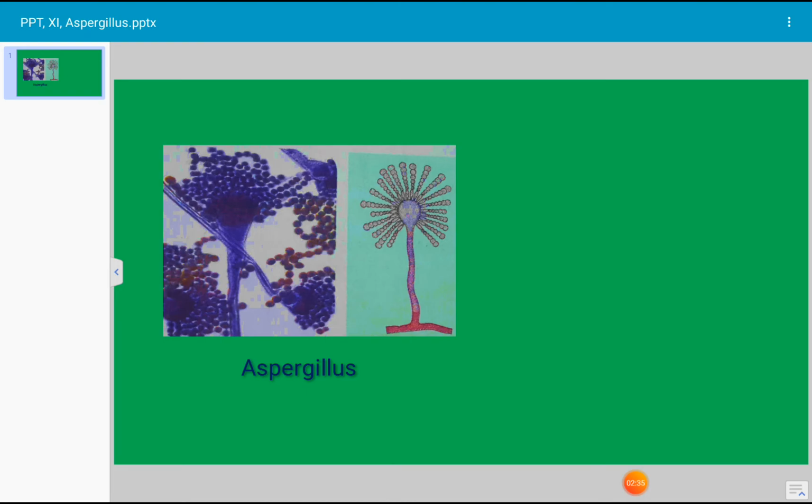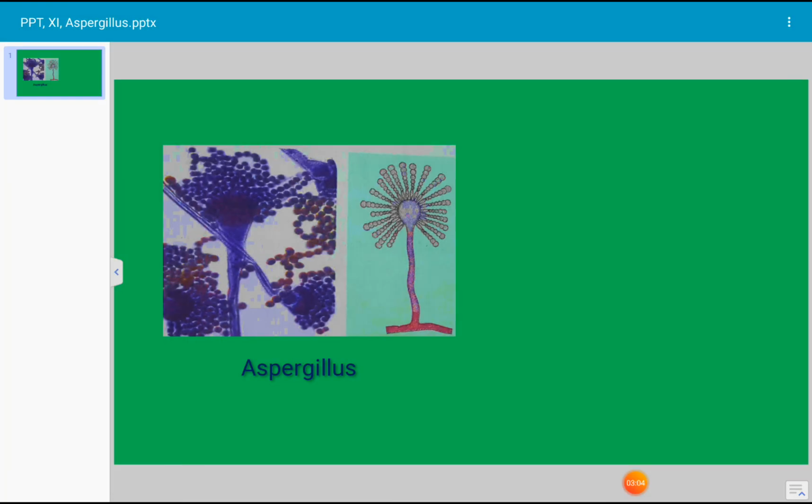At the top of the conidiophore, a vesicle is developed, a rounded structure, and on the surface of the vesicle finger-like sterigmata are developed. On each sterigma, a chain of conidia is produced in basipetal succession. Sterigmata are sterile, bottle-shaped structures. They support the growing chain of conidia.